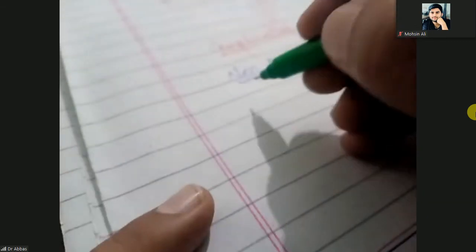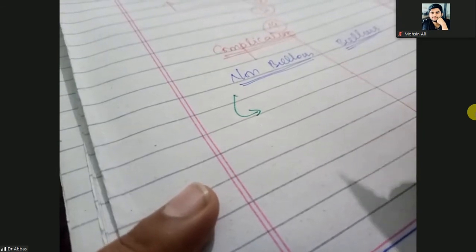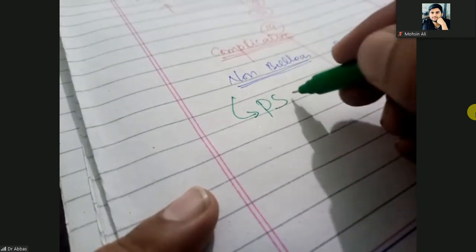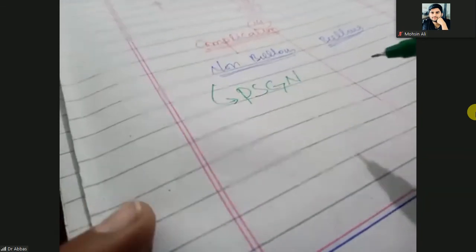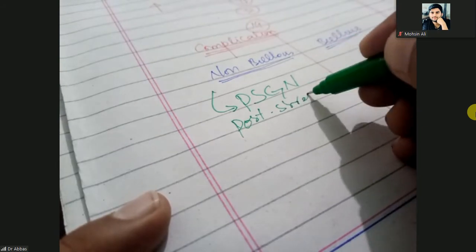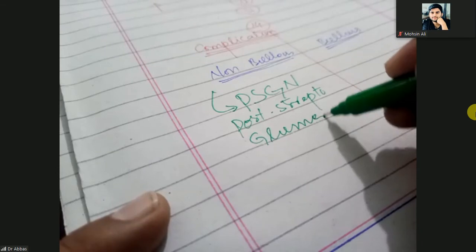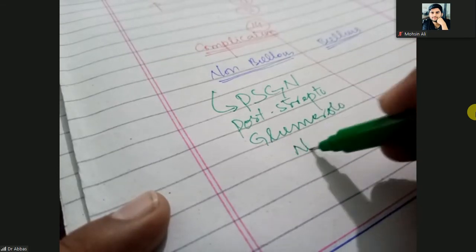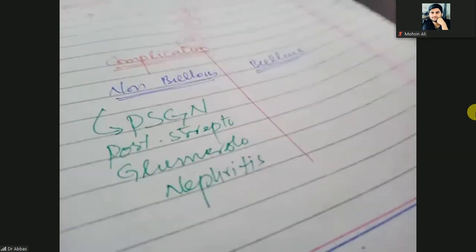First complication: it can lead to post streptococcal glomerulonephritis. Post streptococcal glomerulonephritis, you have studied in your pathology. It is the inflammation of the glomerulus of the kidney.